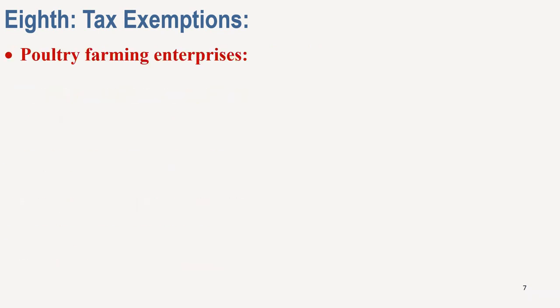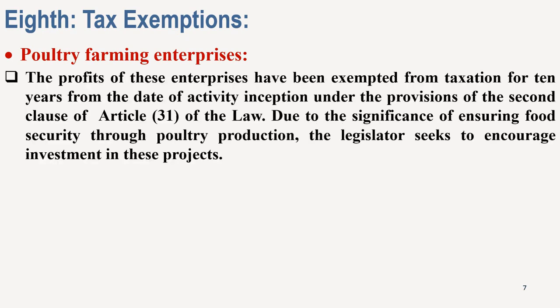Poultry farming enterprises. The profits of these enterprises have been exempted from taxation for 10 years from the date of activity inception under the provisions of the second clause of Article 31 of the law. Due to the significance of ensuring food security through poultry production, the legislator seeks to encourage investment in these projects.